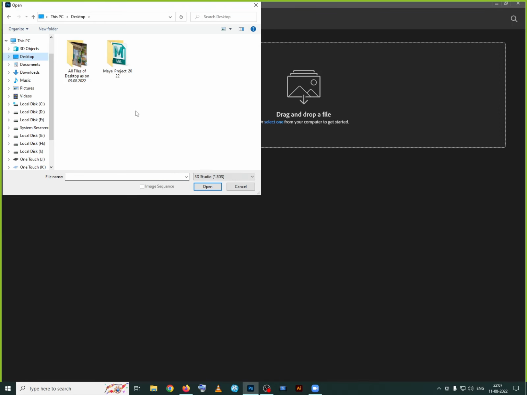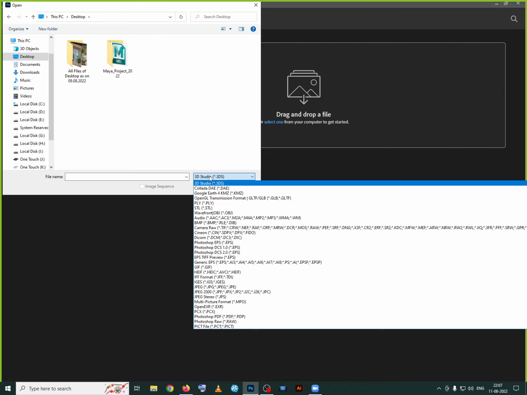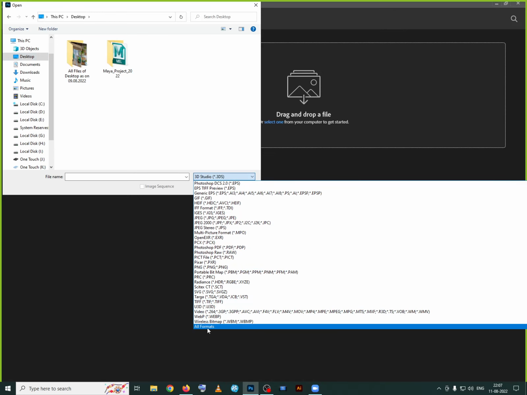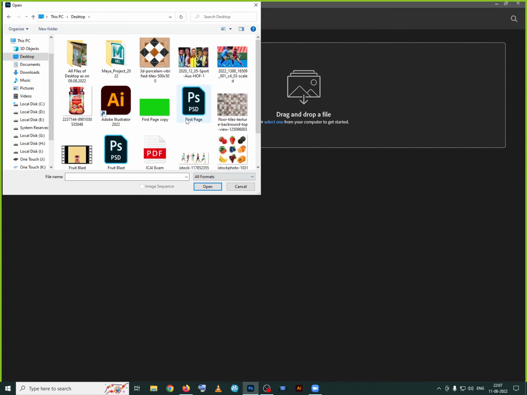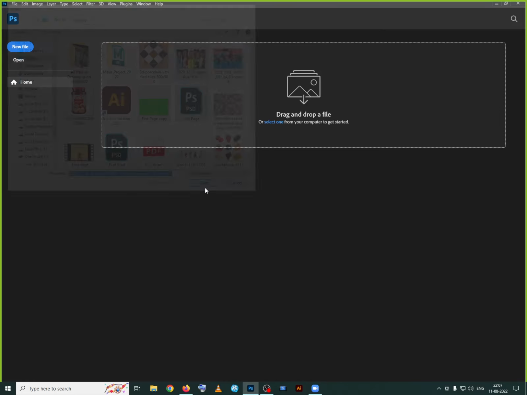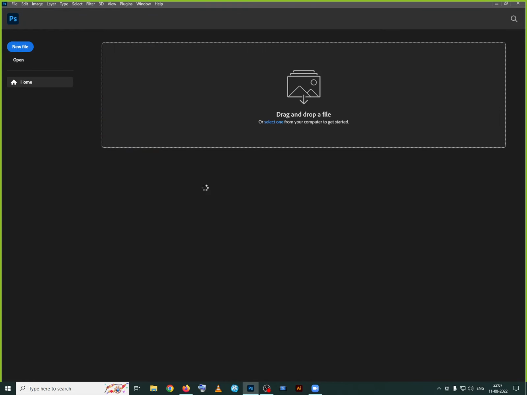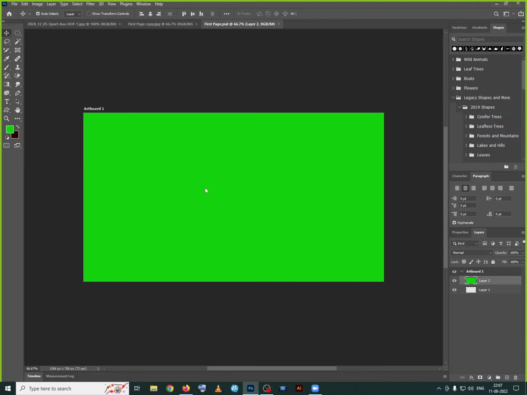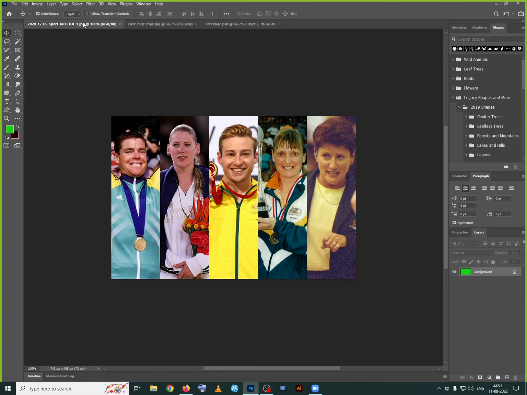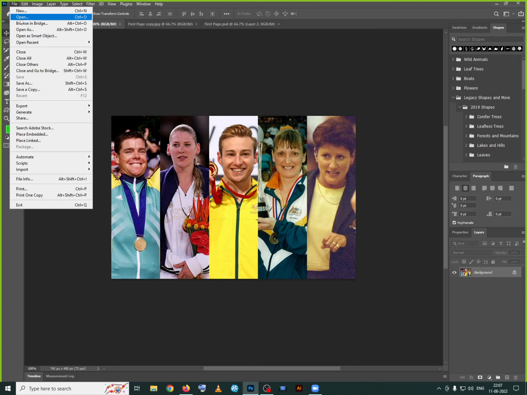Now go to the desktop. Right now it is not showing anything. Just change this one from 3D Studio to All Files, all formats. You can see this one. Now select this first page and open. I want to open this JPG image also. This one and this one. Three files I want to open now. It will open all the three files. This is the first file, this is the second file, and this is the third file.